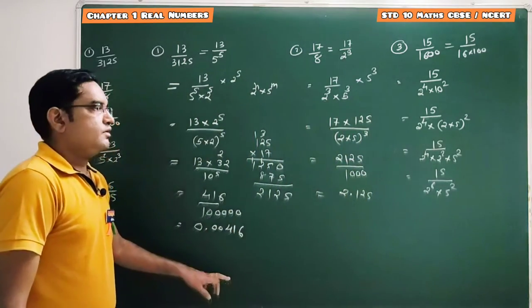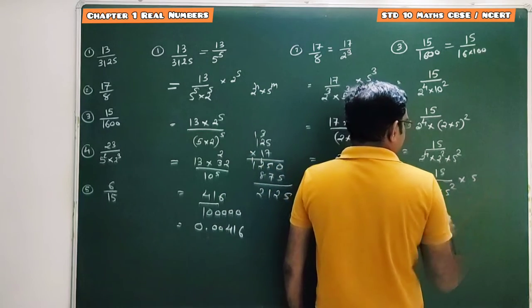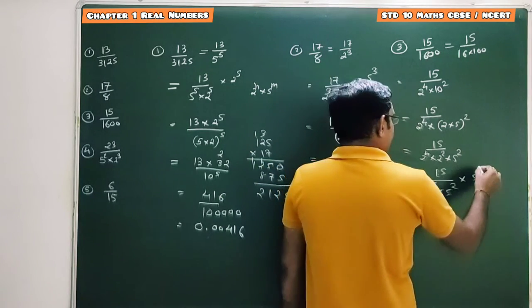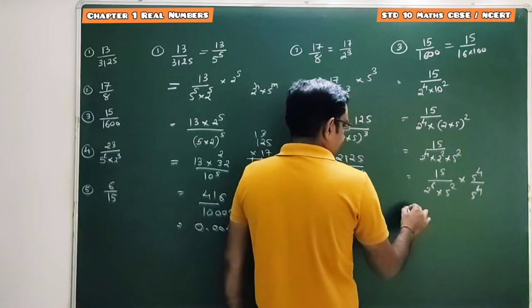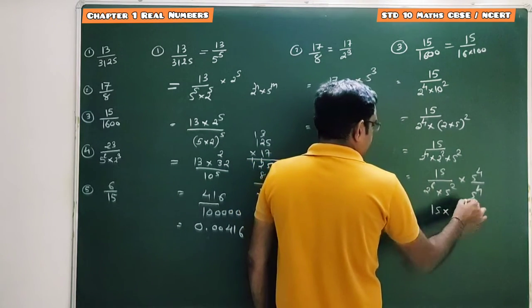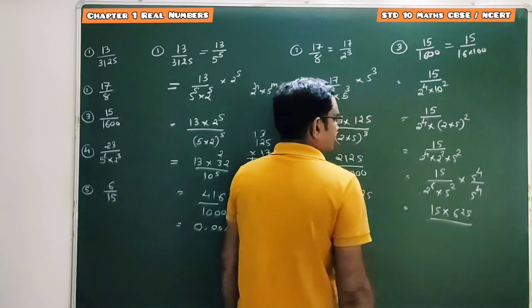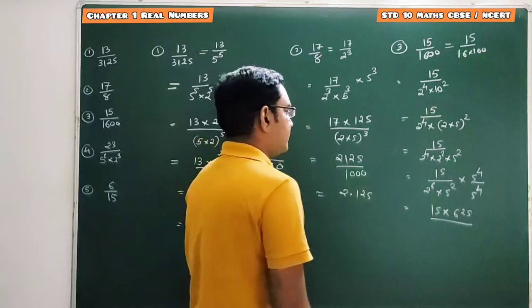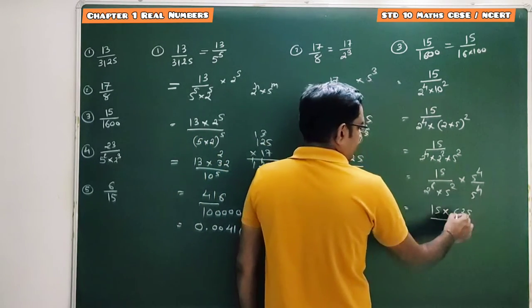Now again, to make the powers equal, we will multiply and divide with the same power of 5. So it's 5 raised to 4 into 5 raised to 4. This is equal to 15 into 5 raised to 4, which is 625. 5 5s are 25, 625. And this one is 2 raised to 6 into 5 raised to 6.